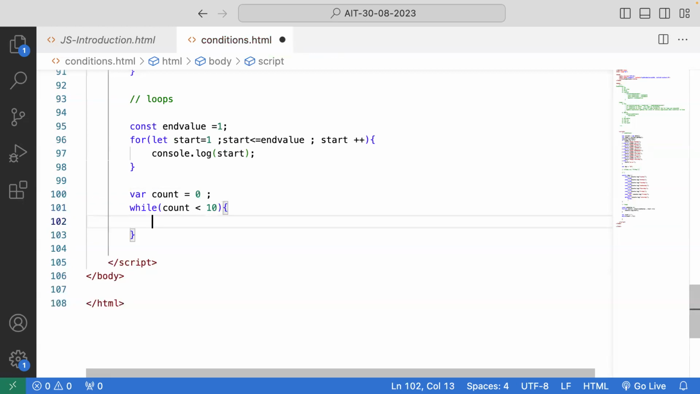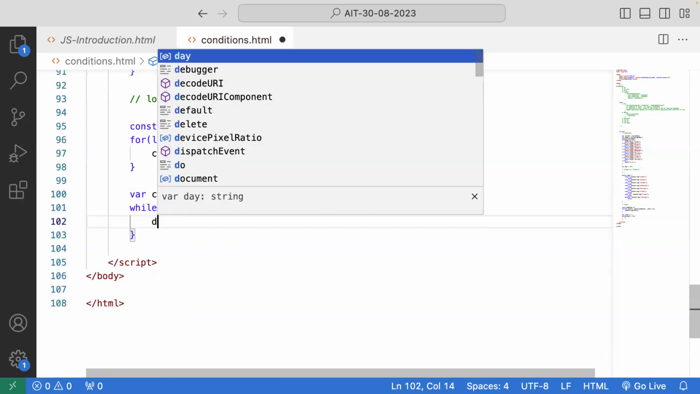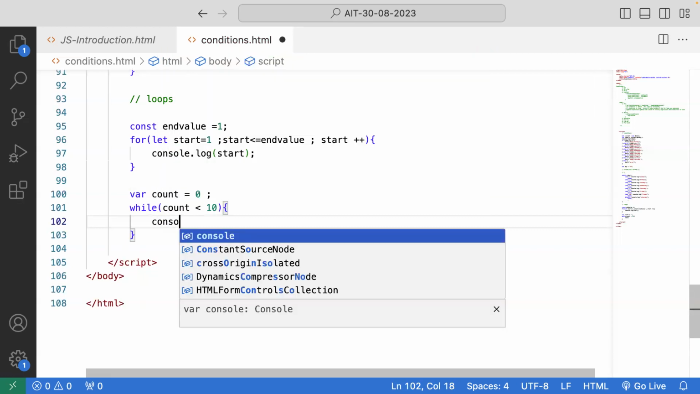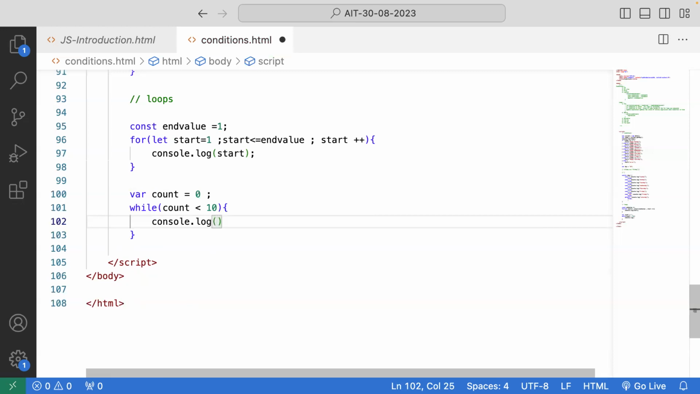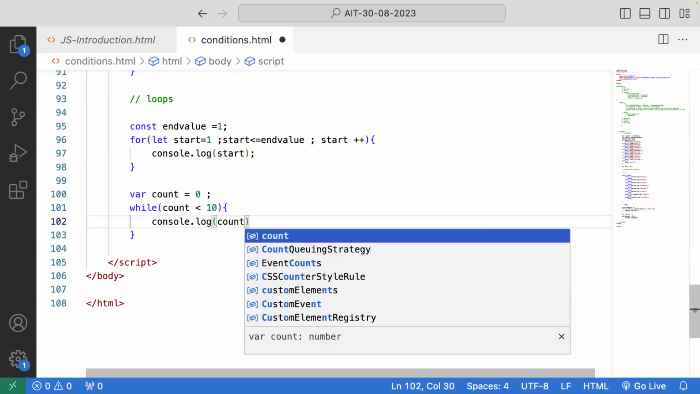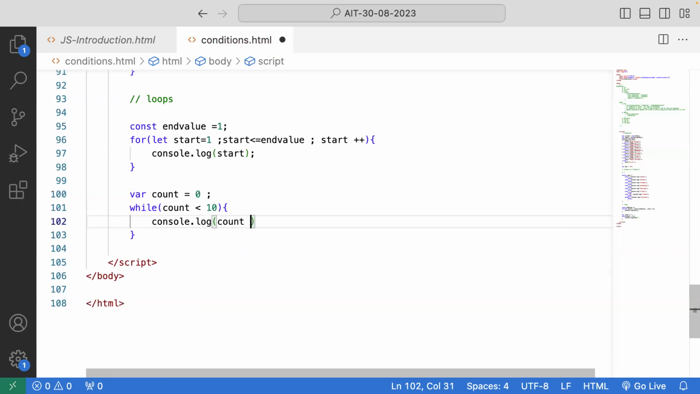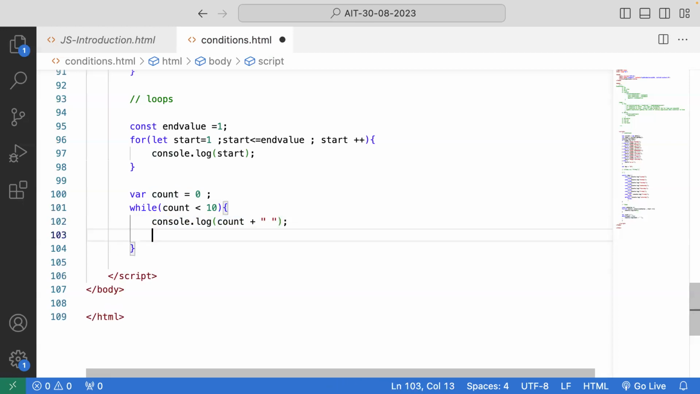So now what will I do? I'll do console dot log of count. Okay. I'll use some space to it, right? Because otherwise it will be attached and come in a single line. So now if you see here, I gave the condition, I passed my statement, and then I was doing the update expression. Okay, so I was updating later.